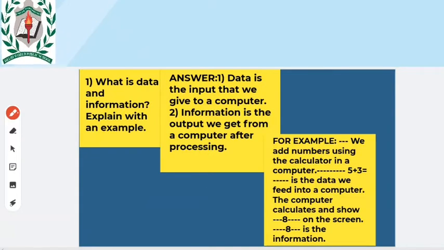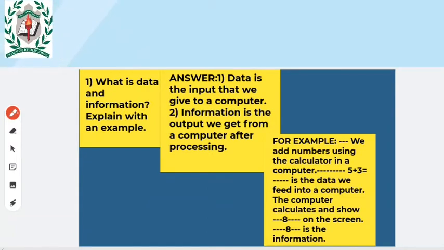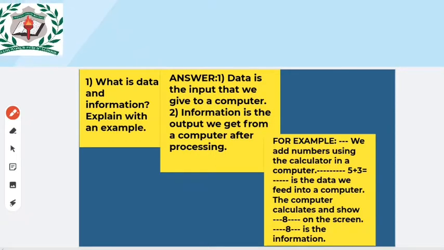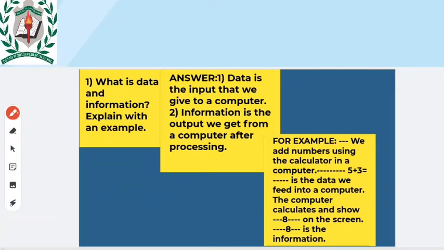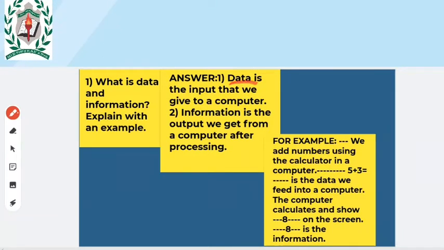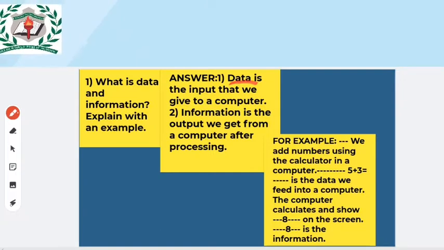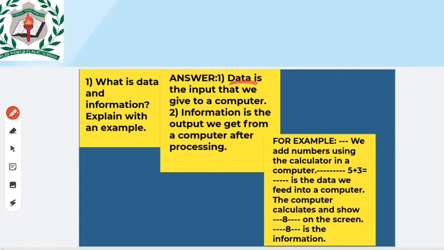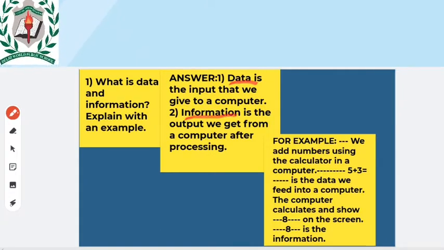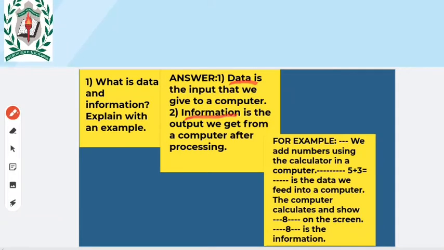Explanation for the first question. Data is the input that we give to a computer. What input we give to a computer, we can say that is data. Information is the output we get from a computer after processing. So the computer processes the data and gives information. What output we get from a computer, that we can say information.